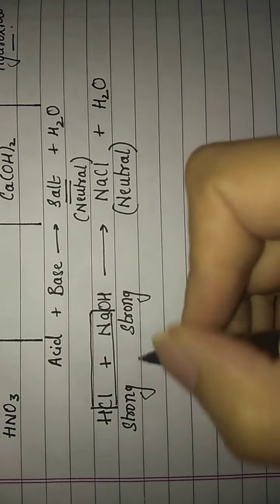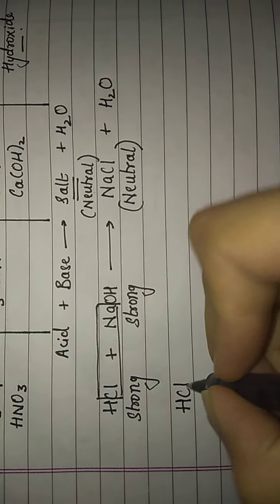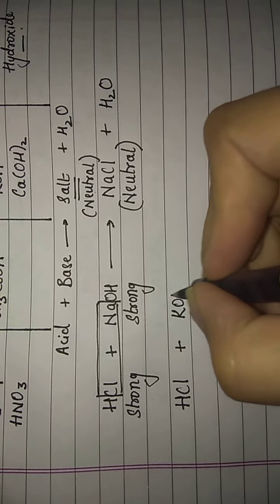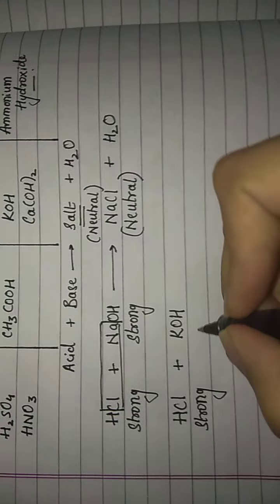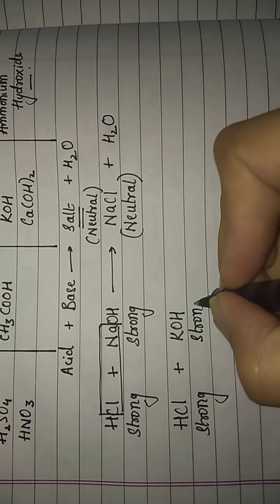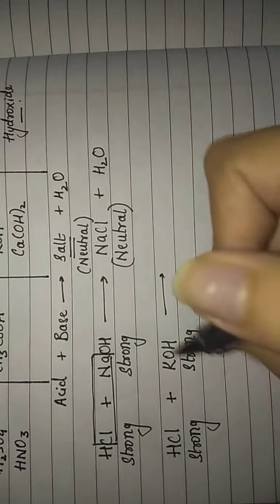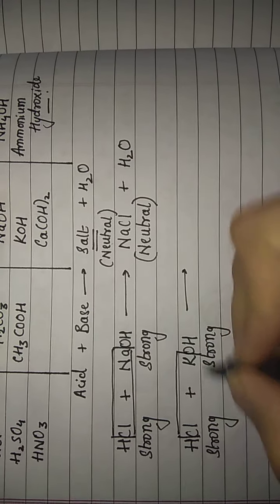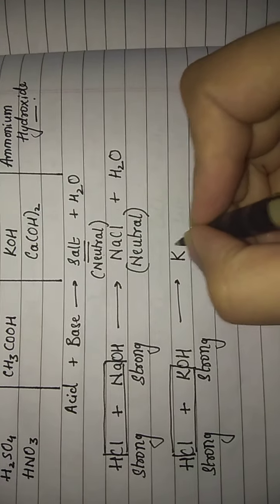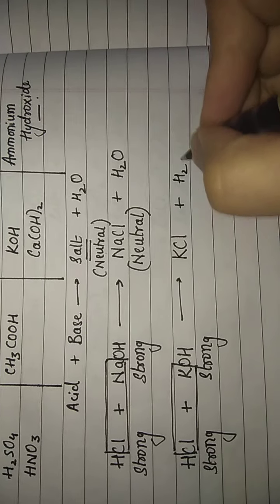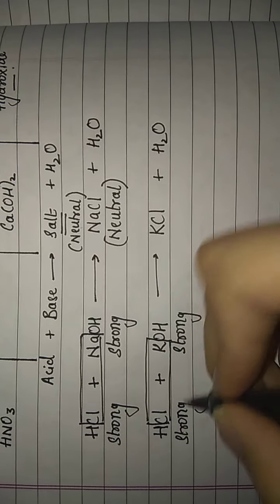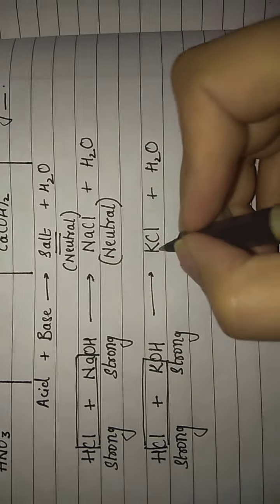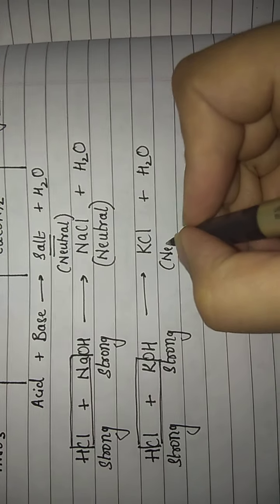Now let me take another example of HCl with KOH. You can see HCl, we have just seen it is a strong acid, and KOH also falls under the category of strong bases. Fine. So my resulting compound, my salt, will be KCl and water. Now again, the resulting salt has been formed by the combination of a strong acid as well as a strong base. Both are strong, so the resulting salt, as we saw just now, will be neutral.